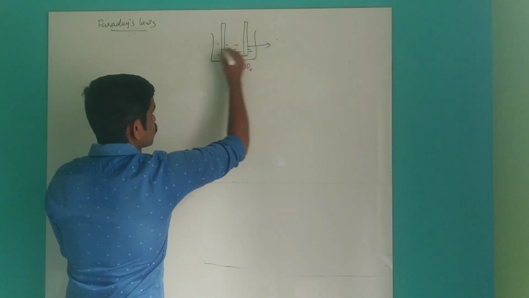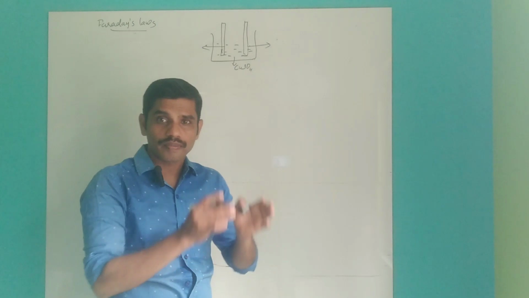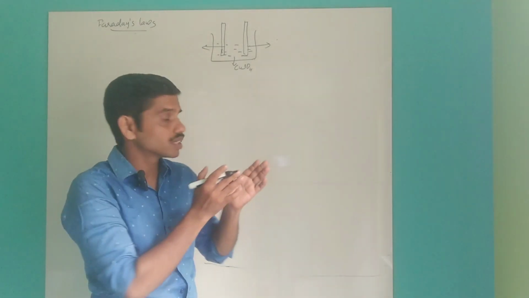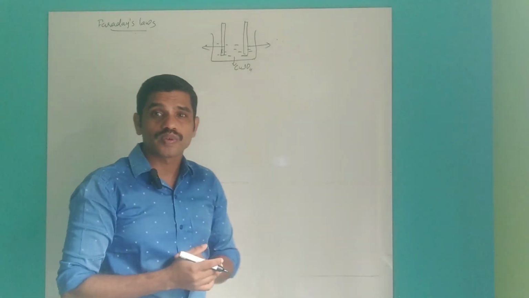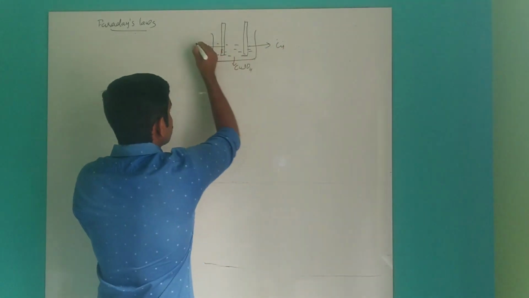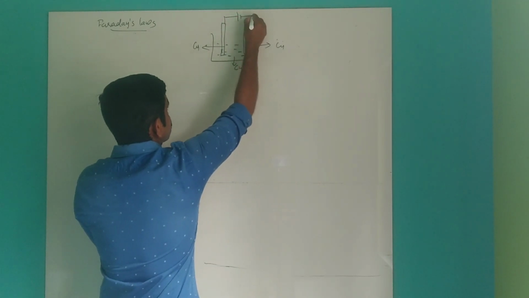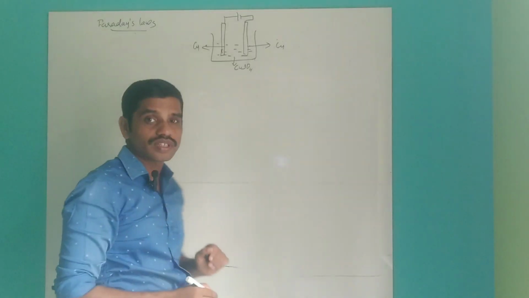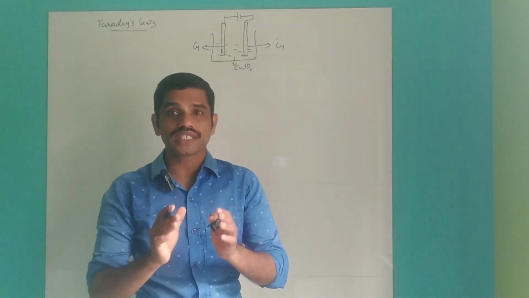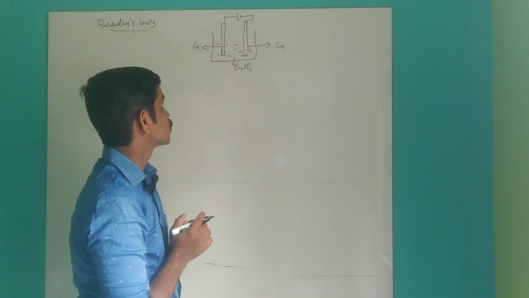Electrodes are nothing but the metal which pass current to the electrolyte. Here I am taking both as copper, then pass electricity. Here we are using DC current only for the electrolysis process.